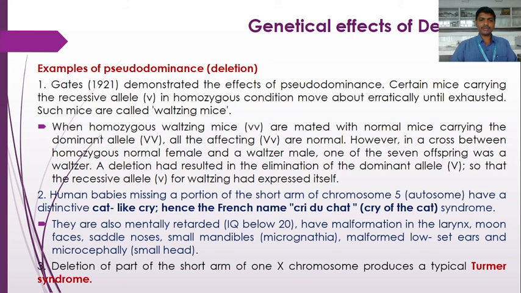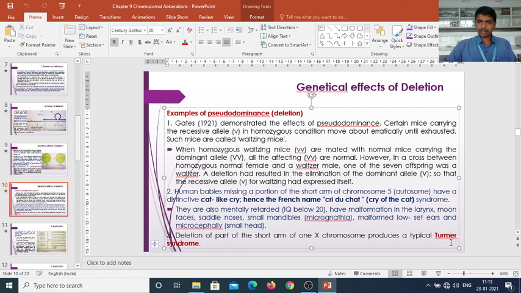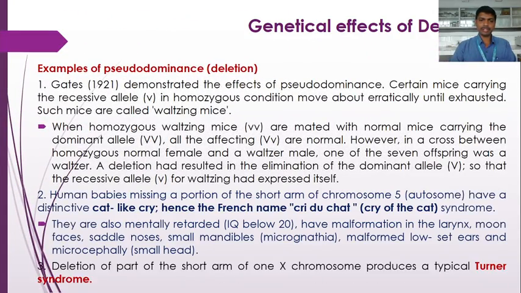Deletion of a part of the short arm of one X chromosome produces a typical Turner syndrome. So this is another example of pseudodominance, where there is a loss of a part of the short arm of one X chromosome that produces a typical Turner syndrome. So Turner syndrome in human beings occurs due to the deletion of a part of the short arm of one sex chromosome, that is one X chromosome. Okay, so this condition is referred to as Turner syndrome.